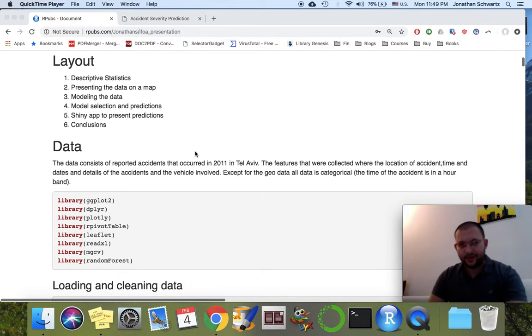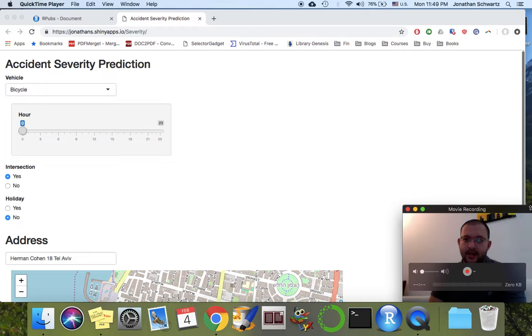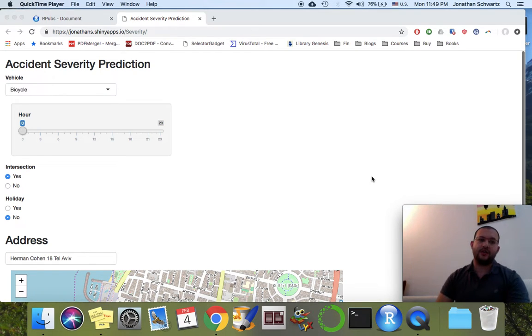So I think we'll start from the end. We'll start from the Shiny app, which makes this very, very clear, and then we'll dive into how it was actually built. If you're familiar with Shiny, it's I guess part of RStudio, and lets you build interactive apps for presenting data and predictions. As I said, we're predicting the severity of a car accident in Tel Aviv, just because that's the data that I used. I actually had it for all of Israel, but just for simplicity, I started with Tel Aviv.